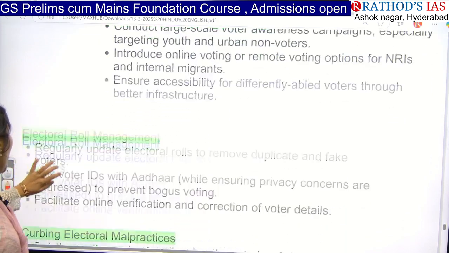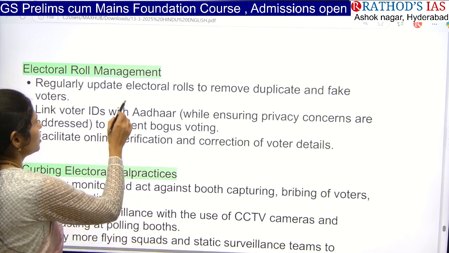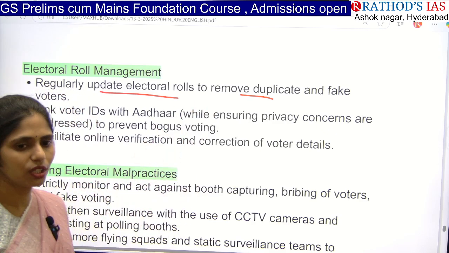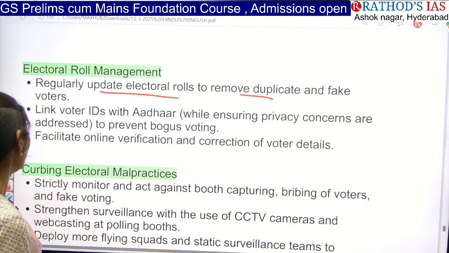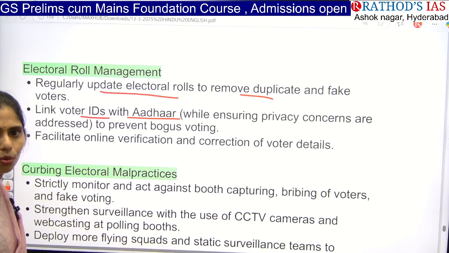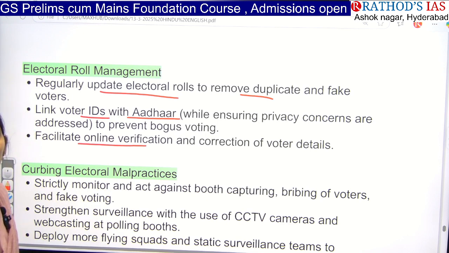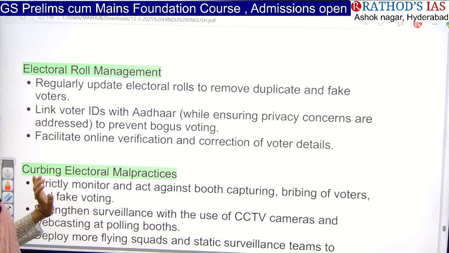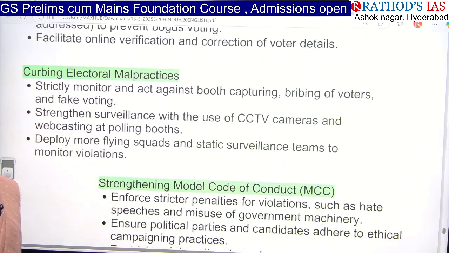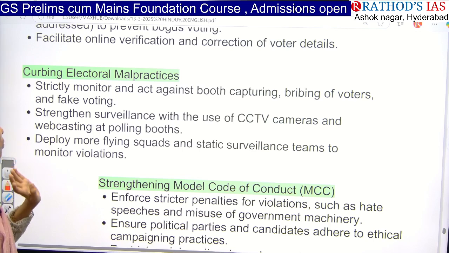And next, we have to improve or update our electoral rolls so that we can remove the duplicates, the fake persons, and the dead persons, etc. And next, we have to link voter IDs with Aadhaar card so that we can prevent any bogus voting. And we have to facilitate online verification and correction of voter details so that duplication will be reduced. And next, we have to curb electoral malpractices, for example booth capturing, bribing of voters, fake voting, etc.